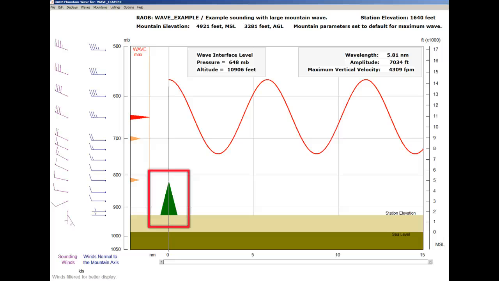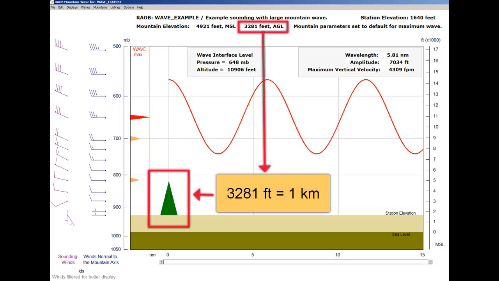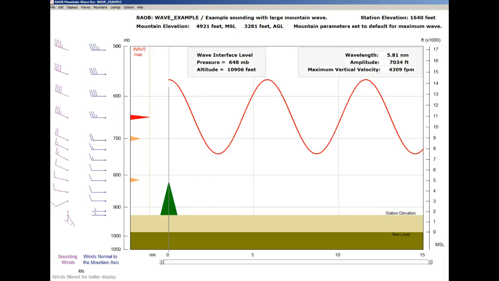And for this example, here we can see that the default mountain is being used and that 3,281 feet equals a 1 kilometer high mountain. And remember again, for the most accurate wave turbulence analyses, you should enter specific mountain parameters. And here are the basic rules.